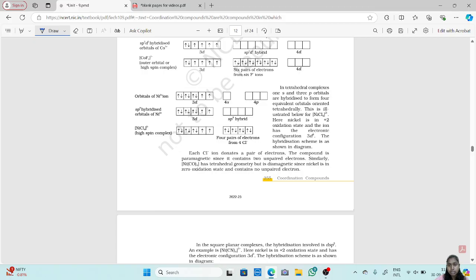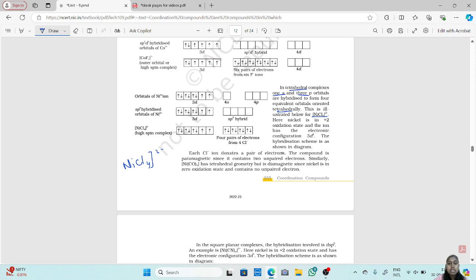These are the octahedral complexes that we have seen. In tetrahedral complexes, 1s and 3p orbitals are hybridized to form 4 equivalent orbitals oriented tetrahedrally. In a tetrahedral complex, we use 1s and 3p orbitals which are hybridized, and it forms equivalent orbitals arranged in a tetrahedral manner. Now this is illustrated in an example of NiCl4 2-, nickel tetrachloride.